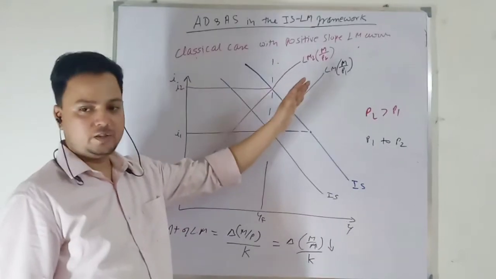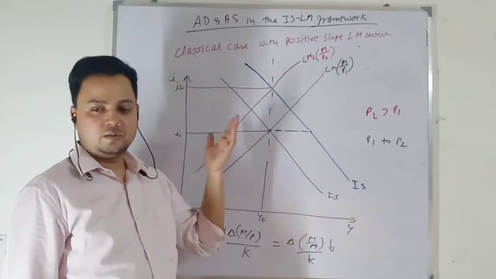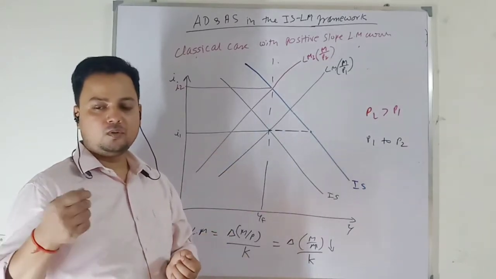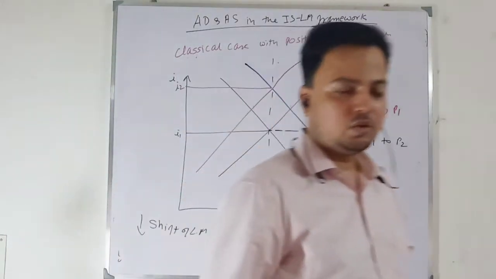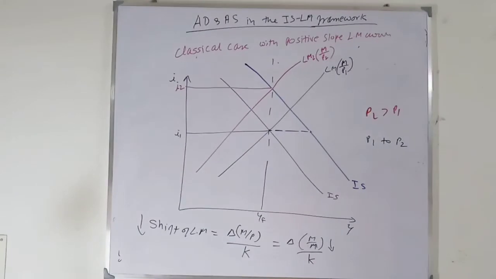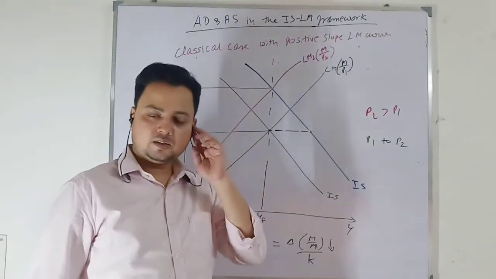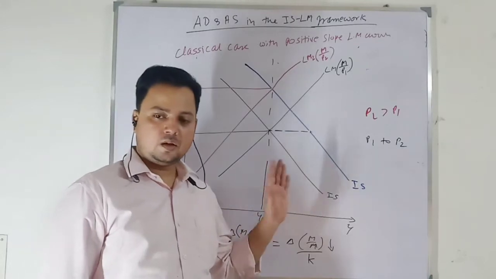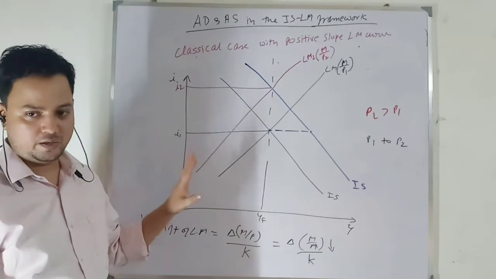When your LM curve is vertical, what will happen? When government expenditure increases, given the supply of loanable funds, the demand for loanable funds increases, so your rate of interest increases and it will fully crowd out your private investment. So I'm directly going back to my classical case to derive this, and it is more traceable. I understand it in this way better, if you ask me.